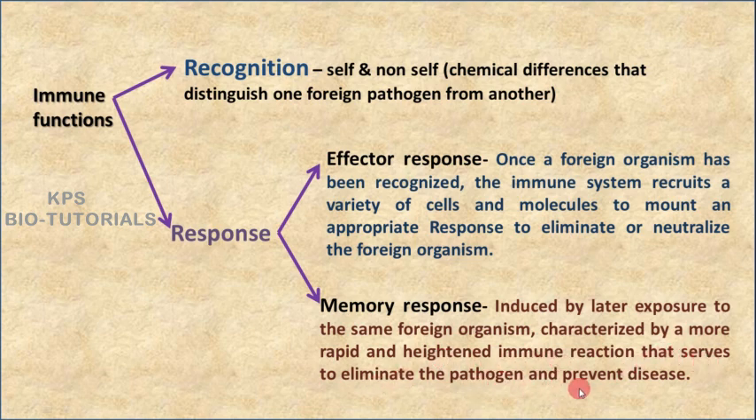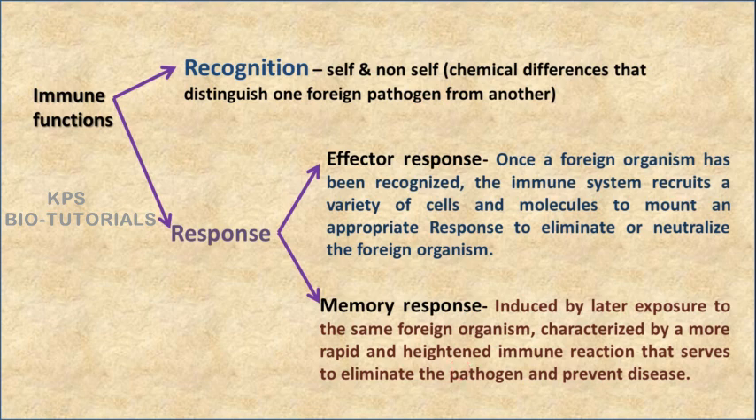Memory response will be a more rapid and elevated immune response when compared with the effector response, because our immune system already has experience in encountering that particular pathogen, since this pathogen is encountered here a second time. So our immune system already created a memory against that pathogen. Using that memory, our immune system can encounter this pathogen very easily and very rapidly. So here are two responses, effector response and memory response.